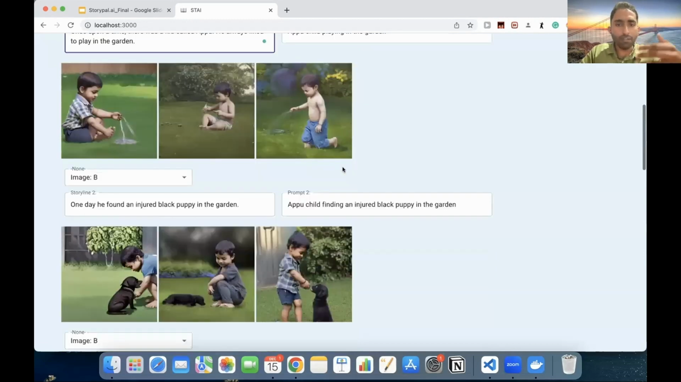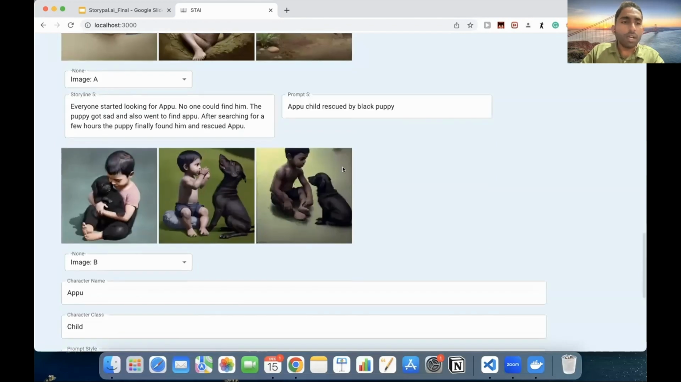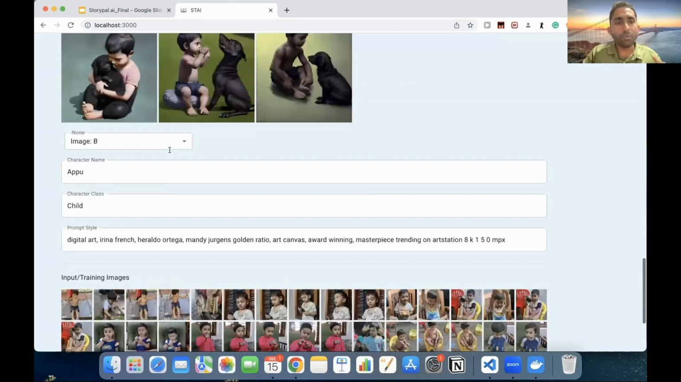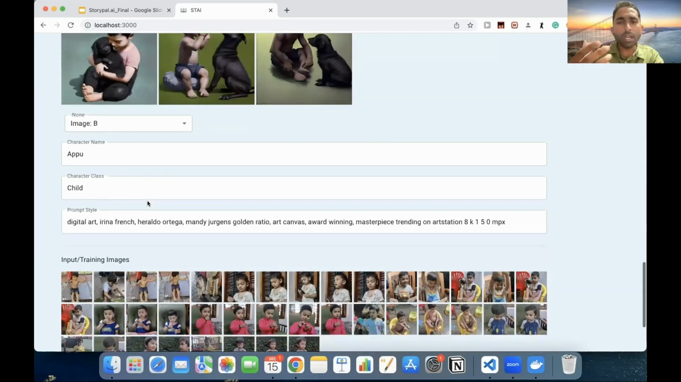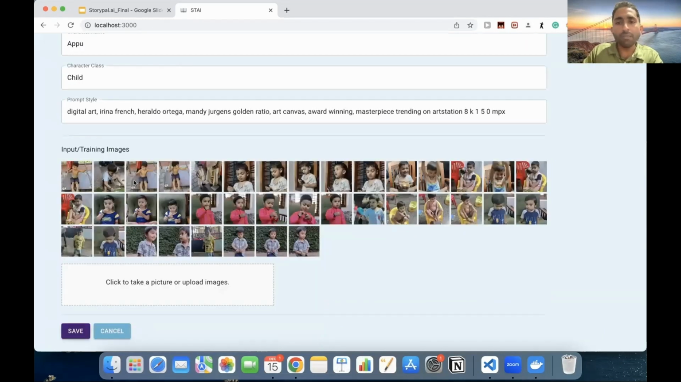Once these details are given, we have options to give 5 storylines, and then the parent can give the character name, in this case Appu, in my case Akshay, and the character class. Since Appu is a child, the character class is child. In my case, it's person, male adult, and this is the style that we can give. We can give a digital artist style, or we can say that the king should look like an Egyptian king. These are the prompt styles we can use, and we click on save. So you can see the images changed here.